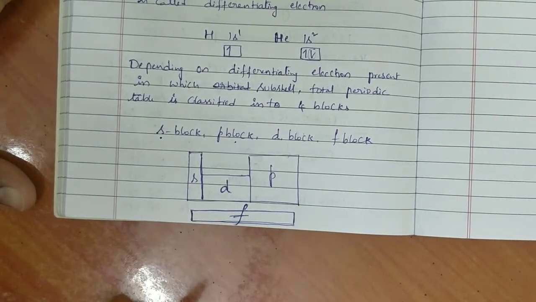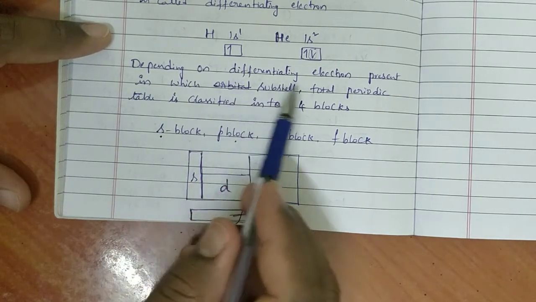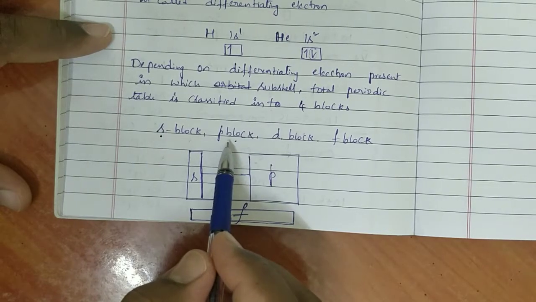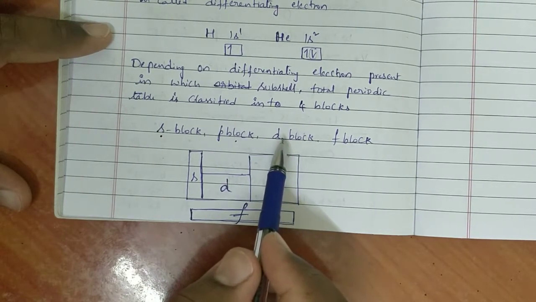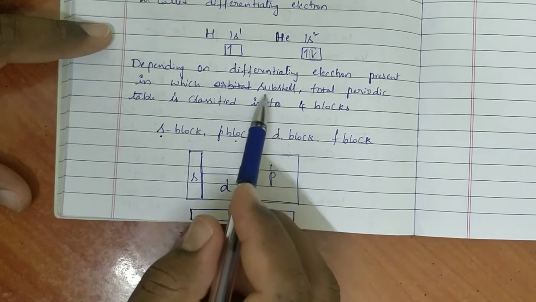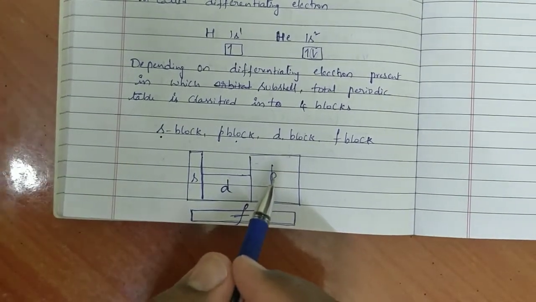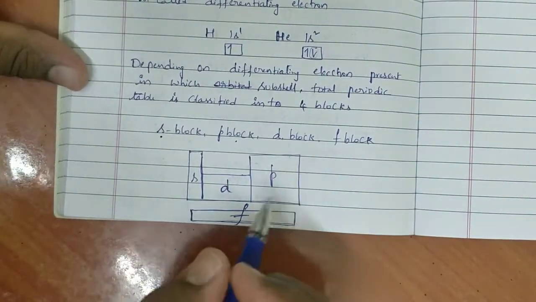Meaning of that: in S block, the elements contain the differentiating electron in the S subshell. In P block, the elements contain the differentiating electron in the P subshell. In D block, the differentiating electron is present in the D subshell. In F block, the differentiating electron is present in the F subshell.